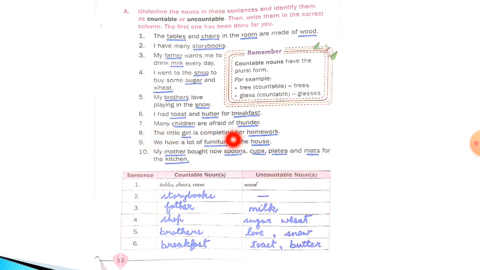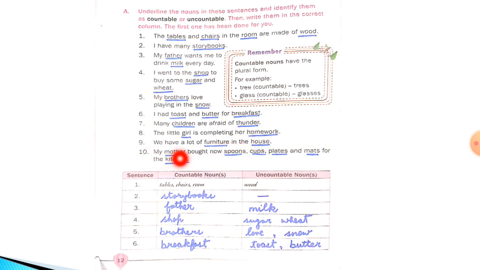The little girl is completing her homework. Girl you can count, so it will come under countable noun. And homework, you cannot count homework, so it will come under uncountable noun. Now: we have a lot of furniture in the house. Furniture is an uncountable noun, so you will write under uncountable. And house you can count, so it will come under countable noun.